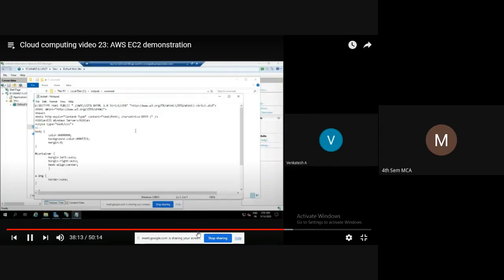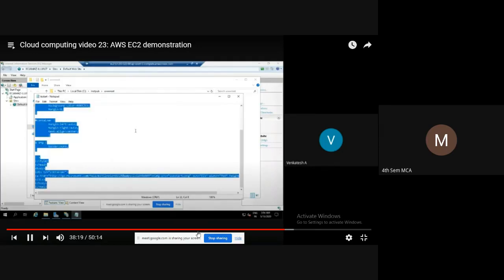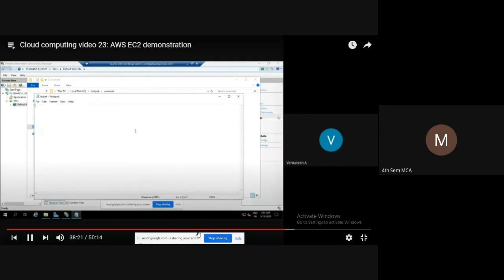Now I want to redefine my website. Just for demonstration purposes, I'll delete all these things and put one hello message. Control S, I'm saving it. The file name is the same, I am just redefining the contents. So now my web page contains only hello.